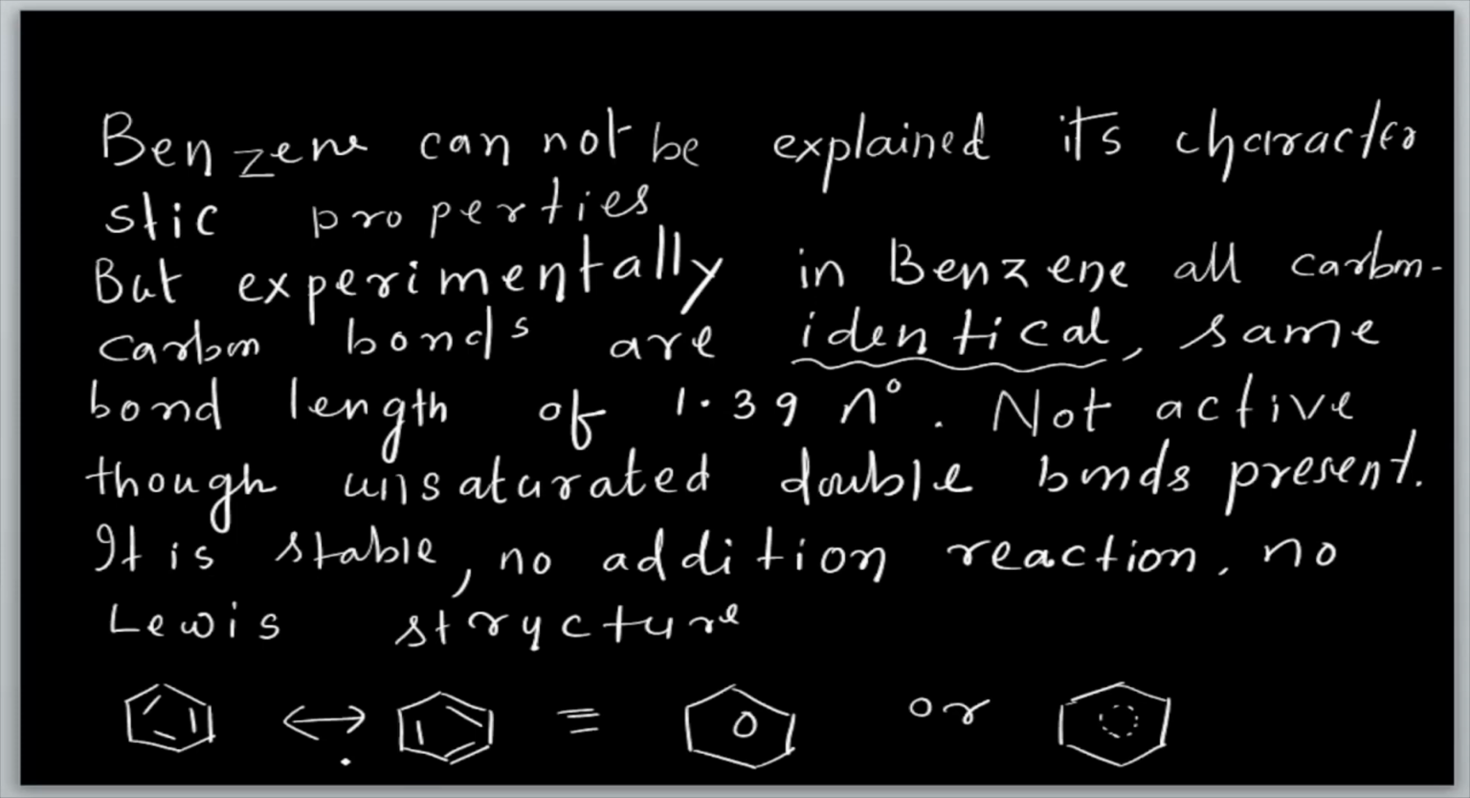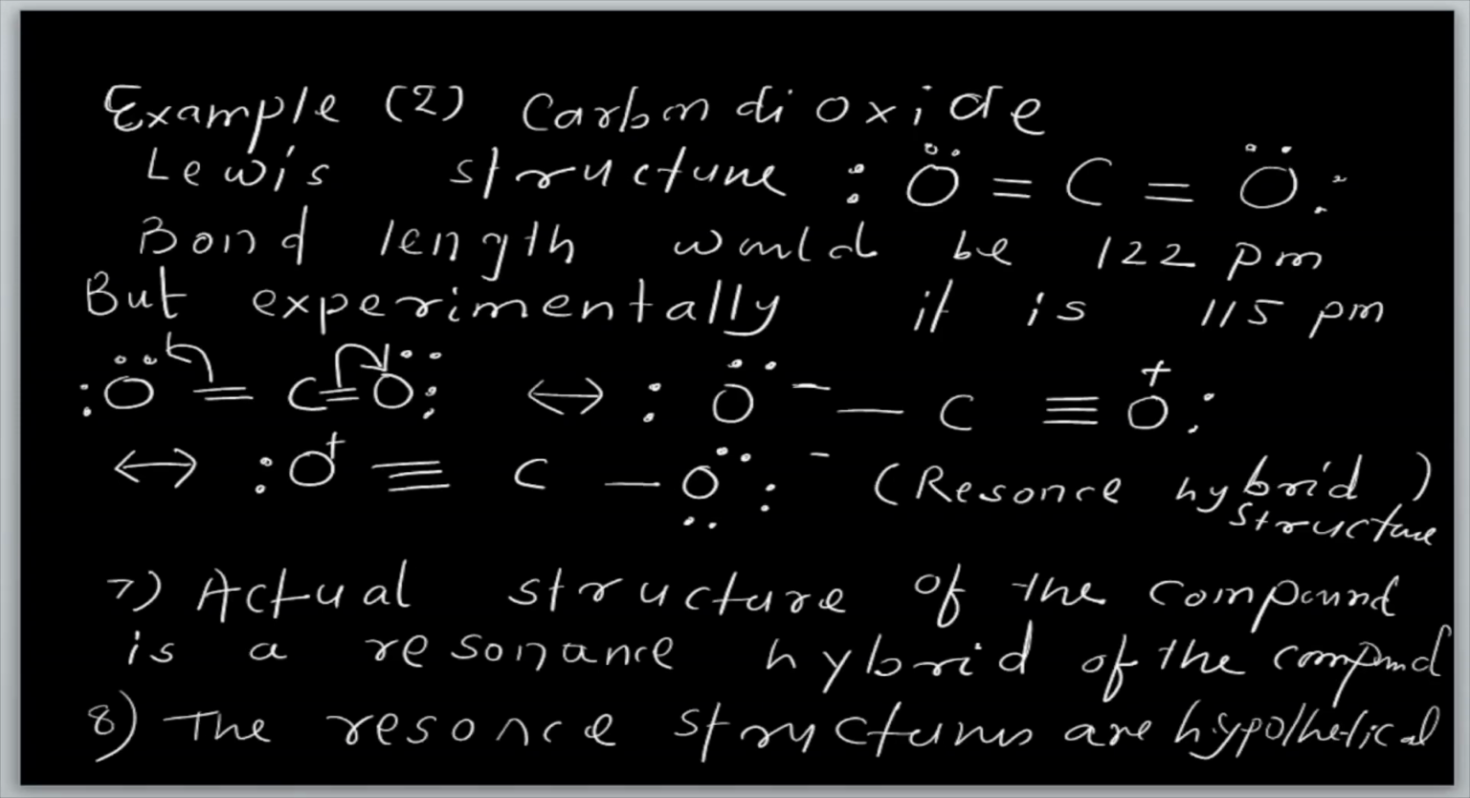This is called the resonance hybrid structure. So you can see, benzene is very easy, it can be explained in a very easy way, because alternate single and double bonds are there.